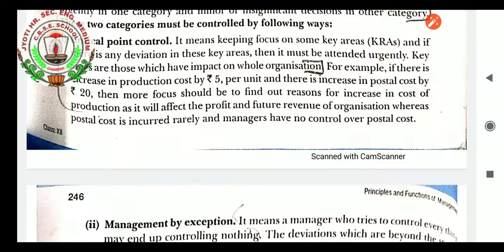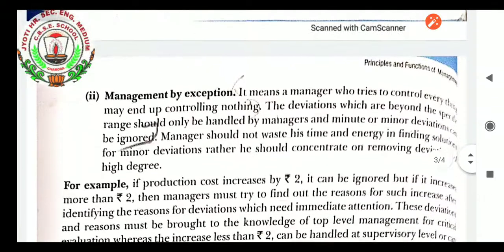If there is an unnecessary increase in production cost by 5 rupees per unit and an increase in postal cost by 20 rupees, this postal cost we cannot control because it is a legal cost fixed by the government, so we cannot control that. But production cost can be managed by reducing the labor cost, by reducing the machinery cost and everything.